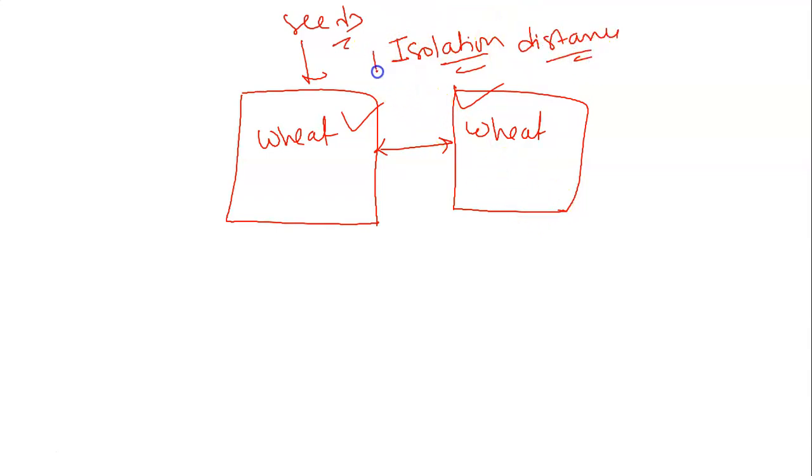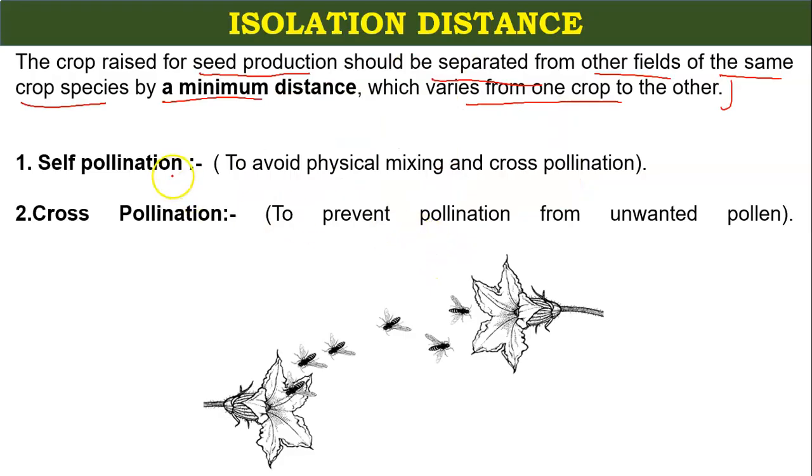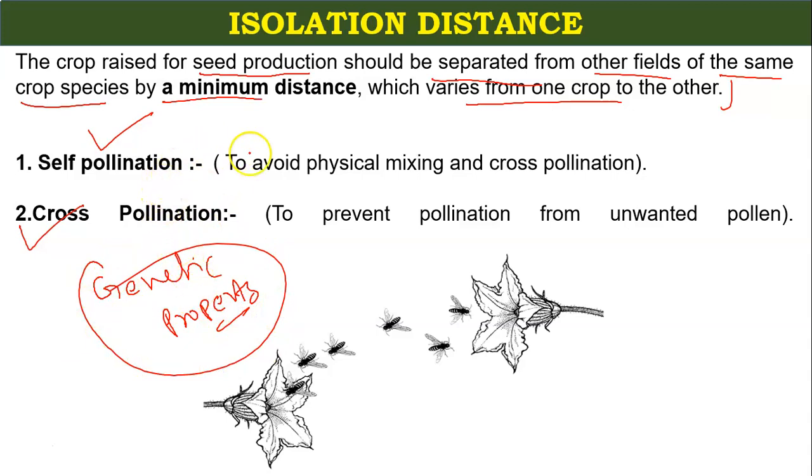Why do we require this isolation distance between two same crops? For preventing self-pollination and cross-pollination. What is the effect of pollination? It will change its genetic property. So what you are preventing is a change in the genetic property of the crop, by maintaining a minimum distance between the fields of the same crop.